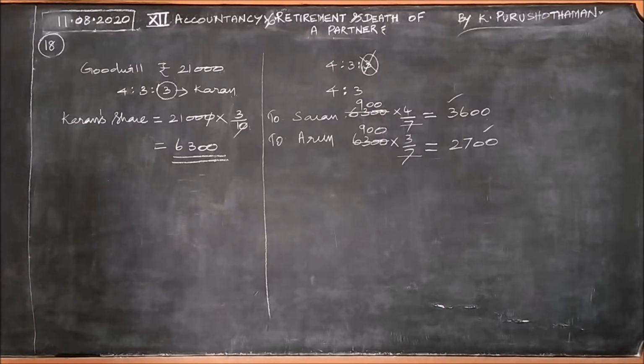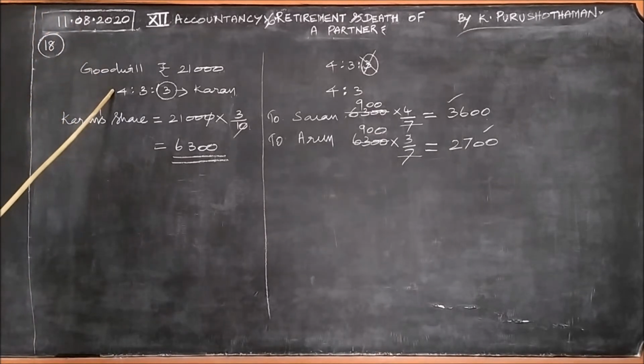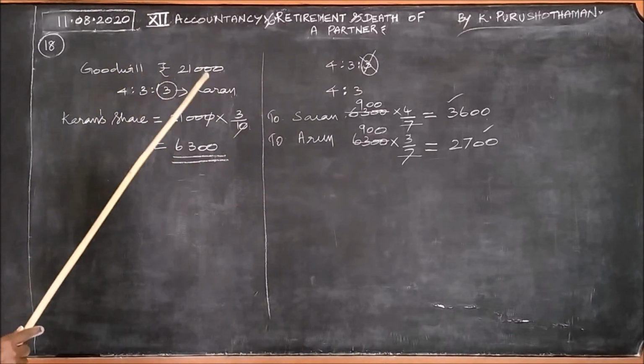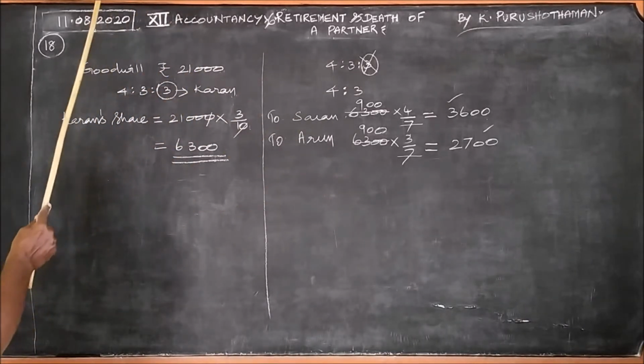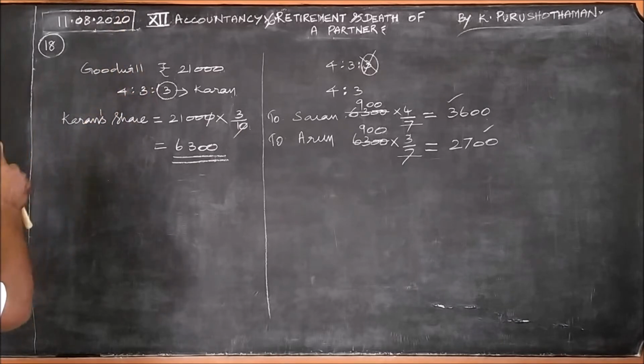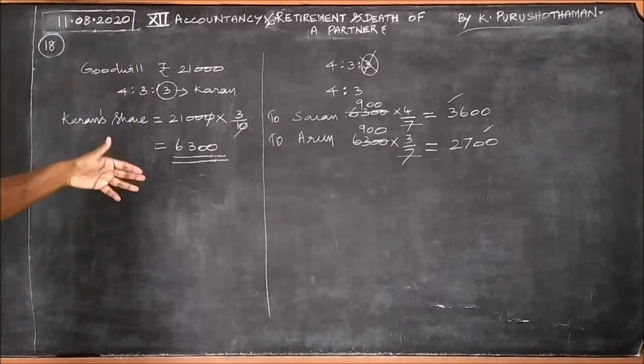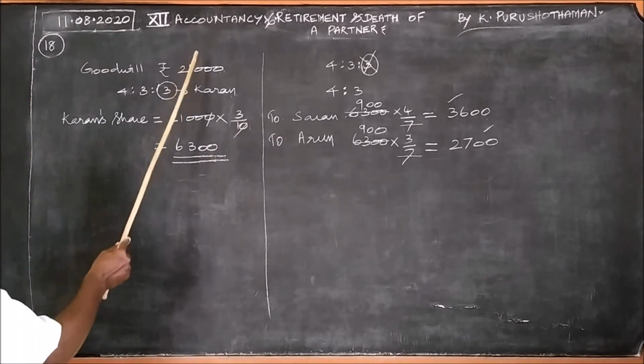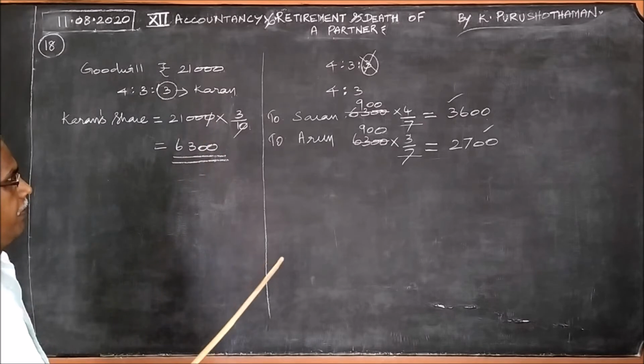This is the important item, how it should be treated in capital account. Because it is an item to be considered for capital account. Before preparing the capital account, we should keep ready all these amounts. The total value of goodwill of the firm is 21,000. Karan is retiring.